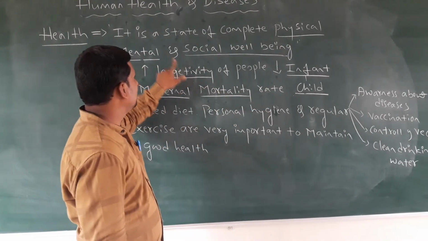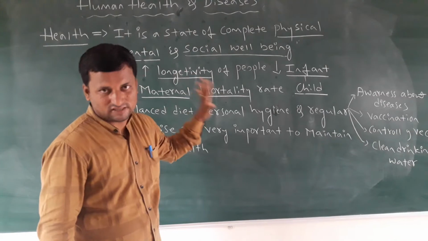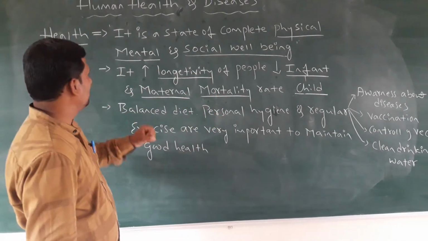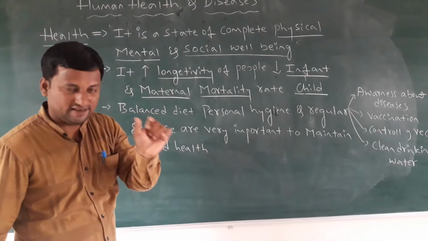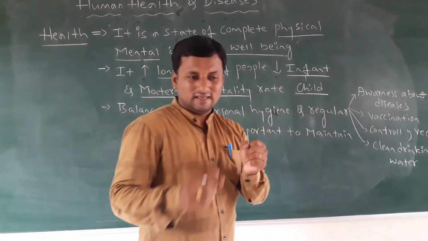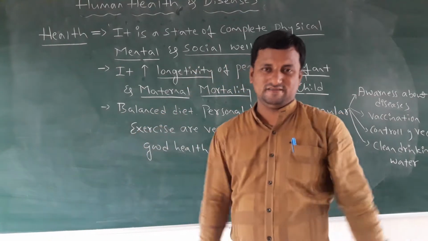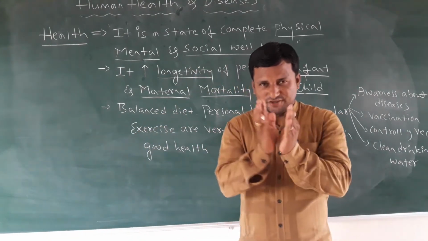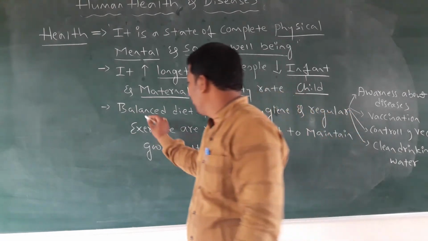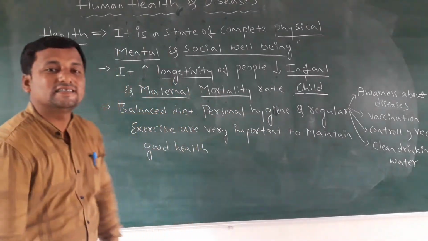If you maintain health in a good way, this is one result we are going to get. And next, how do we achieve health in a good condition? If you want to achieve good health, you must go by a balanced diet.